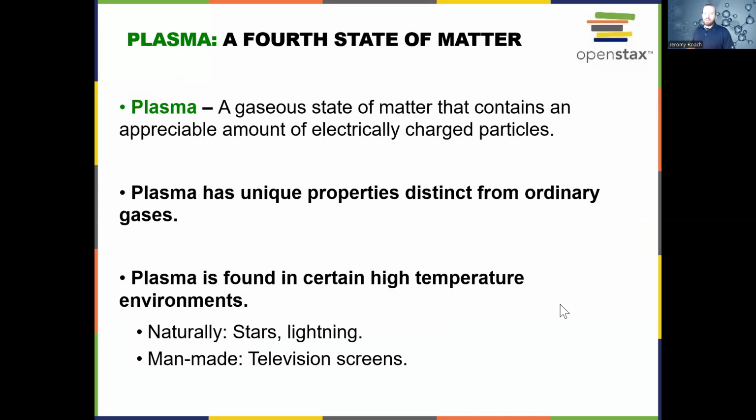The fourth state of matter is plasma, and it's a gaseous state of matter that has electrically charged particles. Plasma is typically found on the sun, and it is found on Earth in things that are very hot, like a plasma torch. If we just light a fire, that's a form of plasma as well. So they're all in high temperature environments.